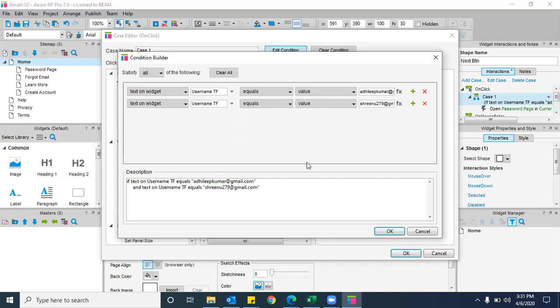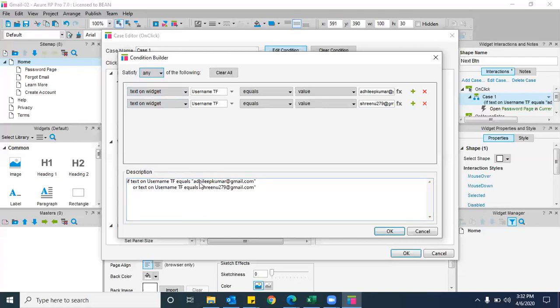Yes, sir. And here, before clicking on OK, just check the description here. What is the description? Can anyone read this? Yeah, it says the text on username TF equals Srinu279@gmail.com. Okay, you observe the text and text. If I enter two usernames, that is not possible, because two usernames cannot be entered in a single text box, right or wrong? Correct. So on top of it, if you see satisfy all, that's the reason it is keeping AND. Now I need to select this any.